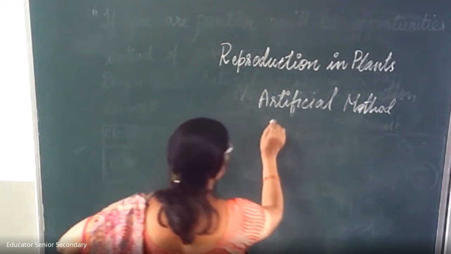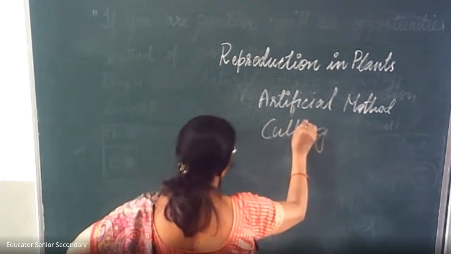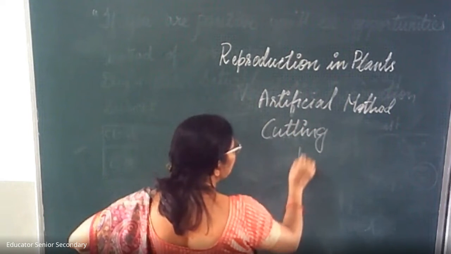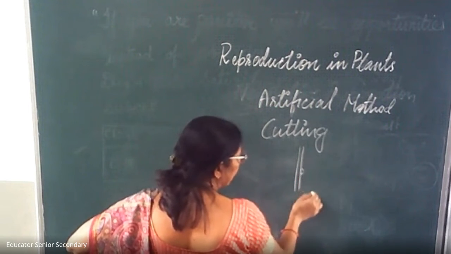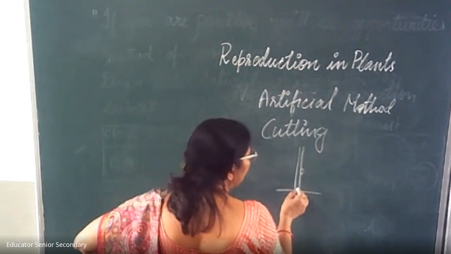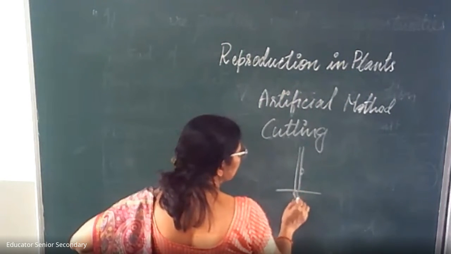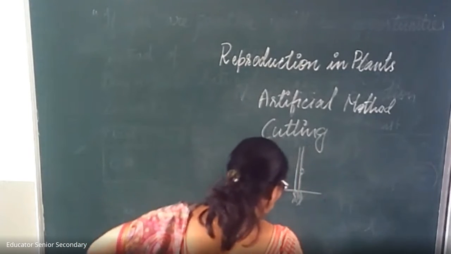Now next is cutting. This is very simple. Like strawberry and rose, what we do, we cut the stem of one plant in which buds and all are there, and we sow it in a suitable season like the rainy season. And what happens? It starts producing roots and a new plant is developed by stem cutting.